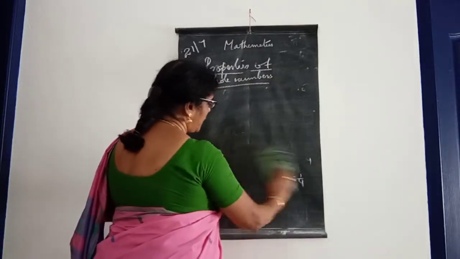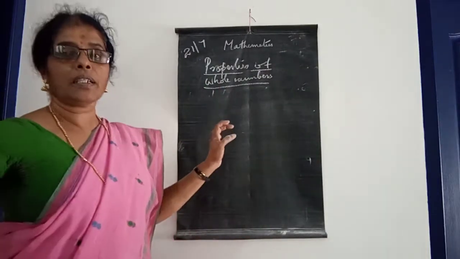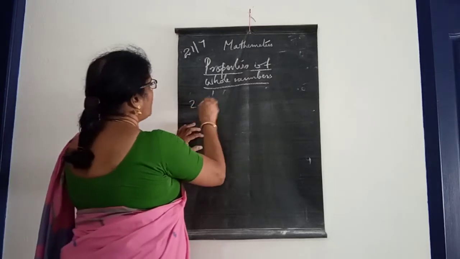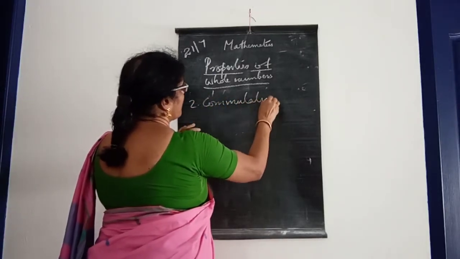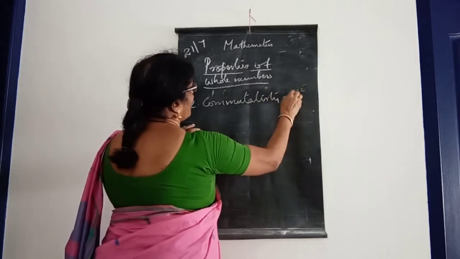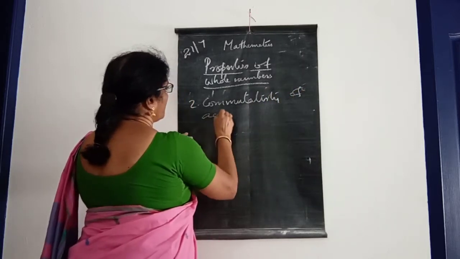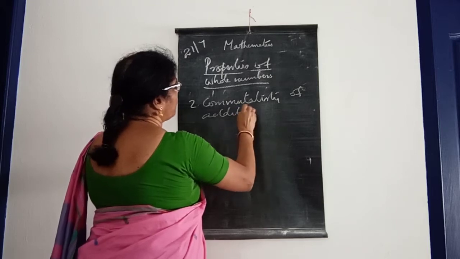And the second property, commutativity of addition and multiplication.